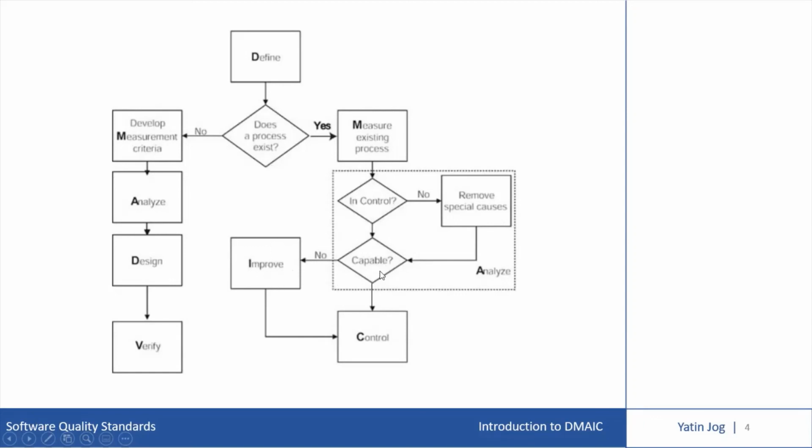So if the answer to the question, is the current process capable of handling new requests, is no, then we need to improve the process. And then we'll go to control. And if the answer is yes, that it is capable of handling new requests, we'll directly go to control the new system. So this is DMADV and this is DMAIC, the two variants for existing process and new process.